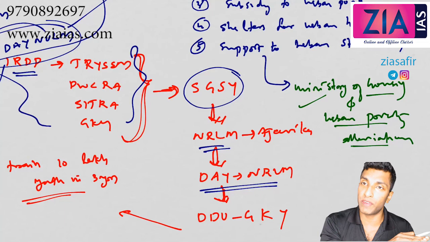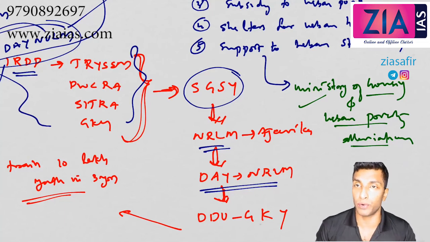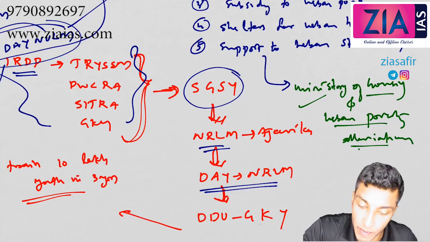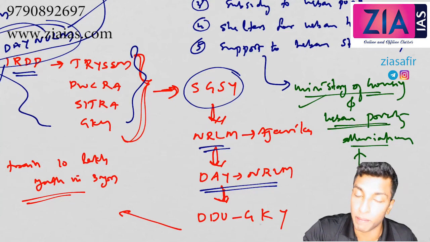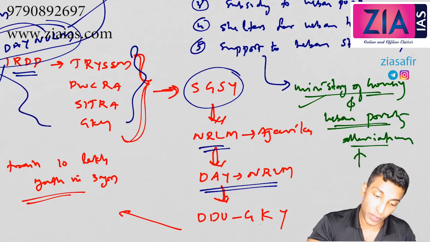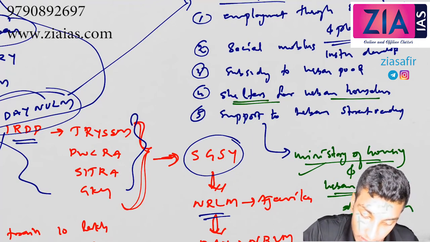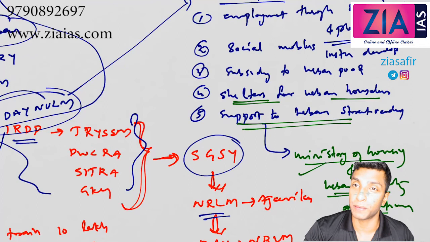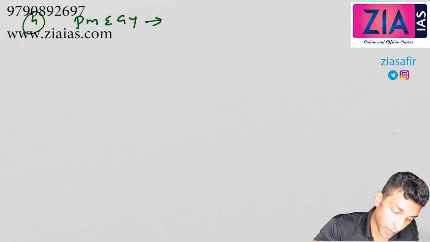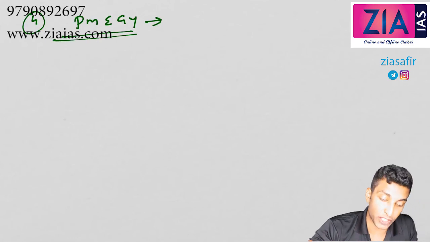When we discussed MGNREGA, I told you it is also related to rural development. Most of the rural schemes come under the Ministry of Rural Development. Here you can see housing, shelter, support to street vendors, etc. Now we have discussed three important schemes. The fourth one is PMEGP, Prime Minister Employment Generation Programme.